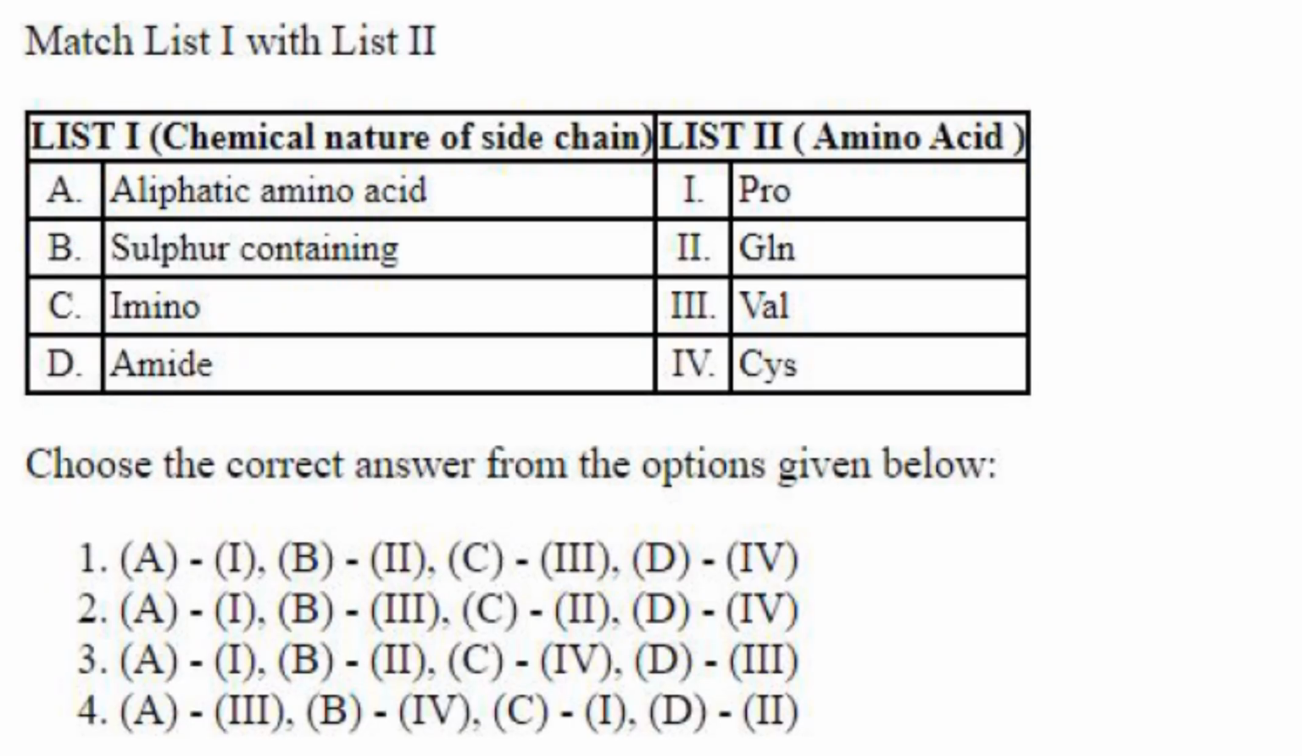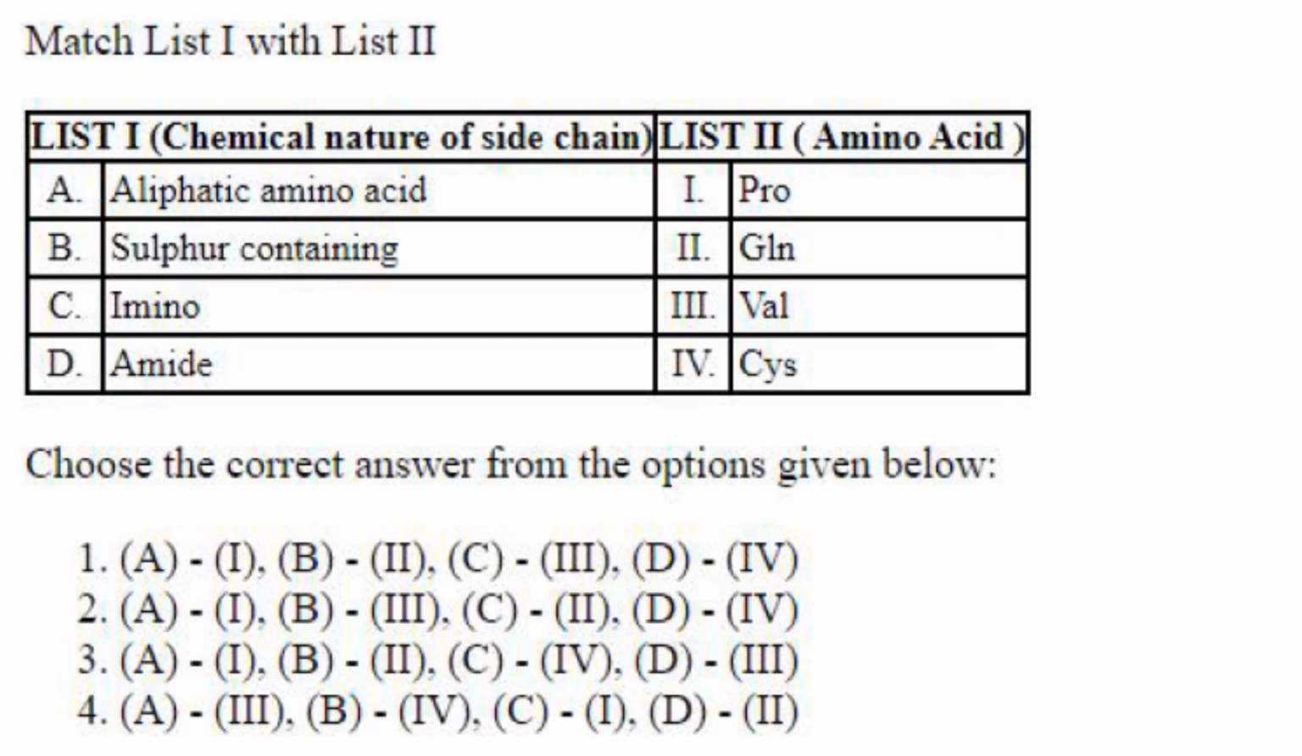Then next one. They have given the chemical nature of the side chain of various amino acids, and they have asked for the amino acid. Again you should be thorough with the structure of various amino acids as well as their classification, such as aliphatic amino acids, aromatic amino acids, basic amino acids, acidic amino acids. All these you have to be thorough. Also hydrophobic and hydrophilic amino acids you should know.